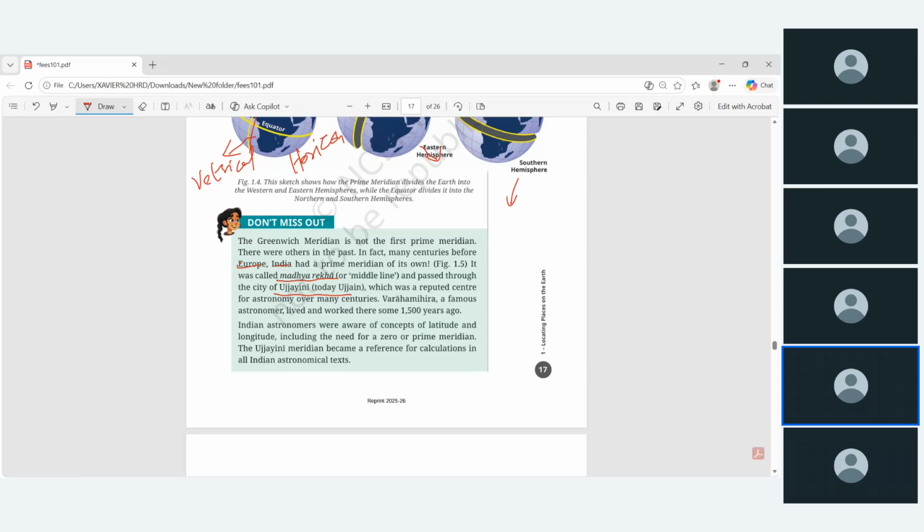Varahamihira, one of the famous astronomers, worked on these lines 1500 years ago. So Indian astronomers were aware of the concept of latitude and longitude, including the need for a zero or prime meridian. The Ujjaini meridian became the reference for calculation in all Indian astronomical texts.